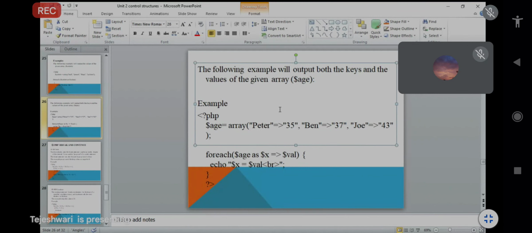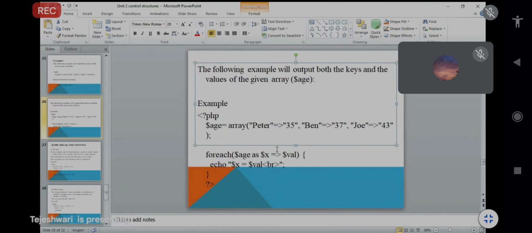Close brace, semicolon. Now going to the main foreach loop. Foreach in brackets your variable, the first variable that you declared, that is $h, as $x is equal to $value. So it will take one by one. Now tell me, $x for what and $value for what? Why have I taken two variables here?